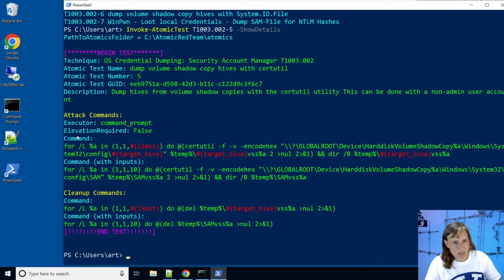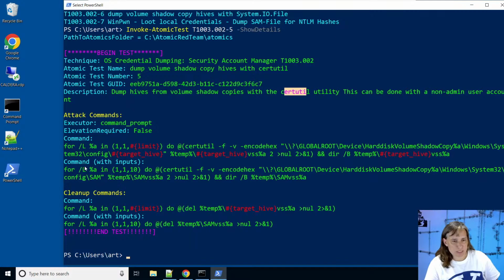So here we have a description that says dumps volume shadow copies, hives from a volume shadow copy using certutil. Certutil is intended to be a certificate tool that's installed by default on Windows, but it can do other things and tends to be abused by hackers because it's a built-in live off the land binary.